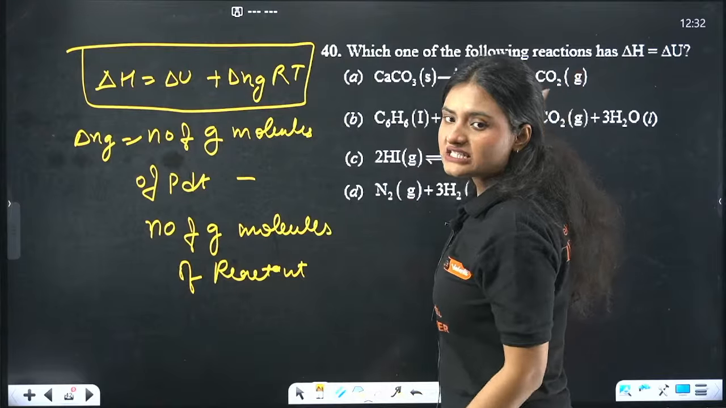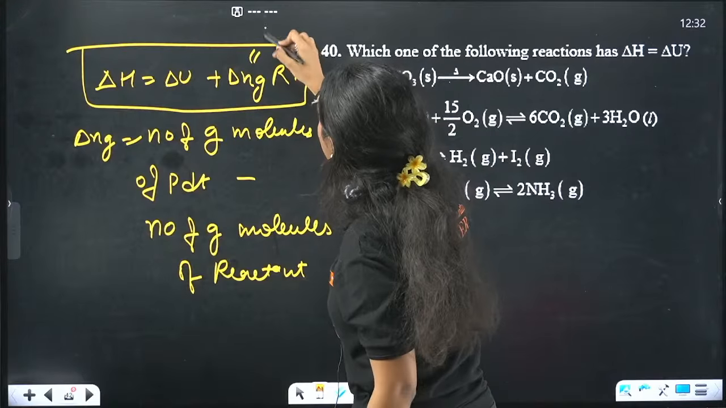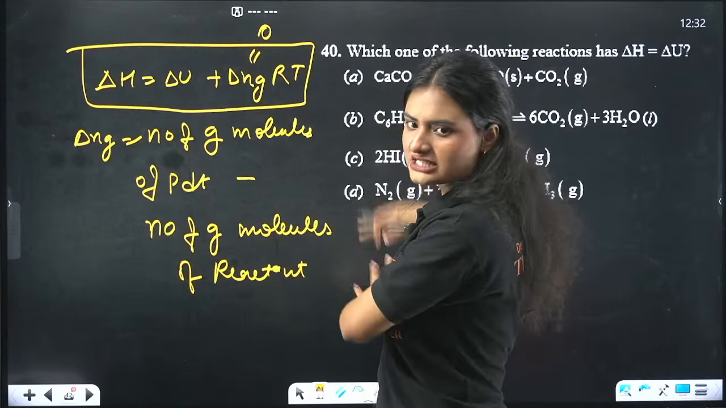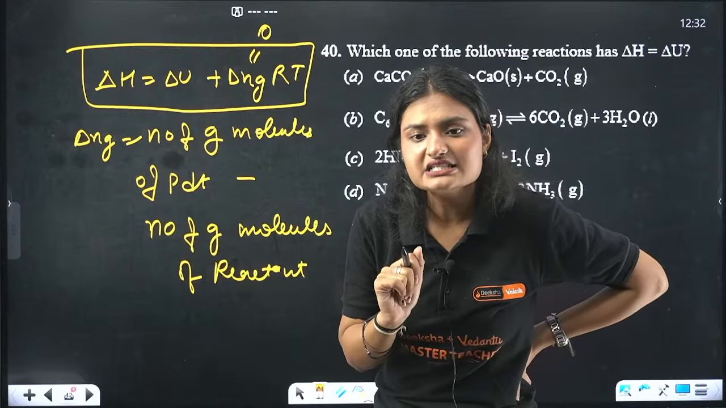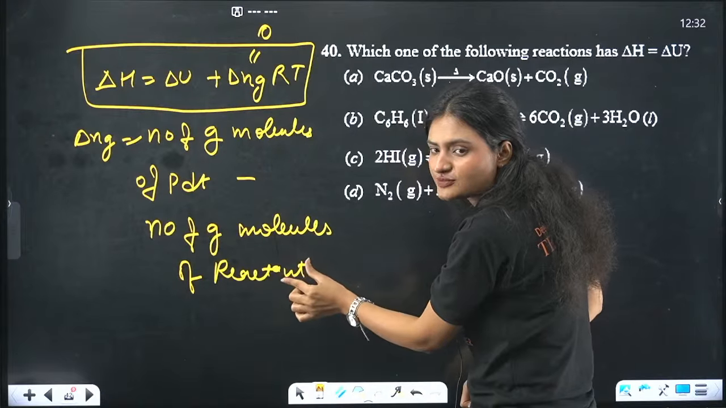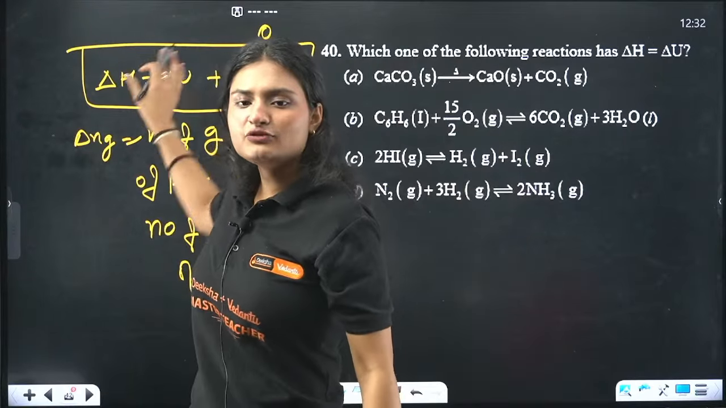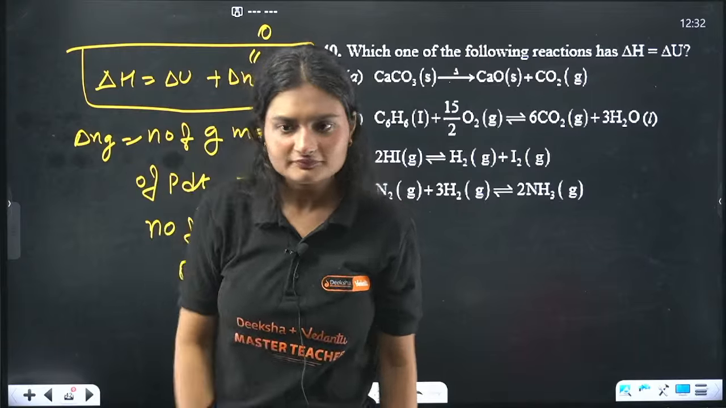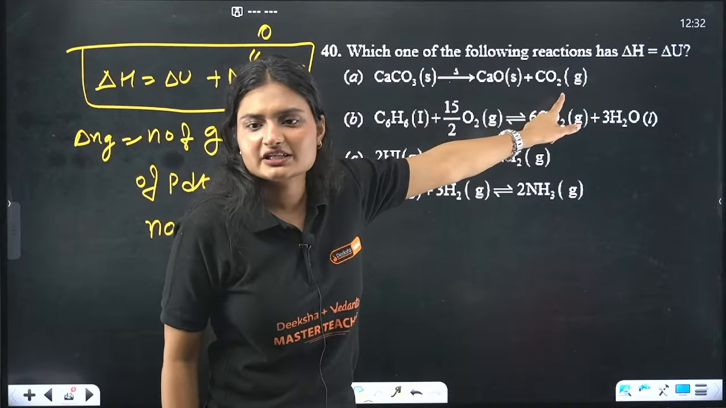Now if delta H is equal to delta U, that means this term is 0. When will it be 0? Either temperature is 0, but no such thing is given here, or delta Ng is 0. Delta Ng is 0 when the number of gaseous molecules of product equals the number of gaseous molecules of reactant. If you subtract them, the answer will be 0, and if you put 0 here, delta H will be equal to delta U. Basic. Now see, how many gaseous molecules do we have in the product?